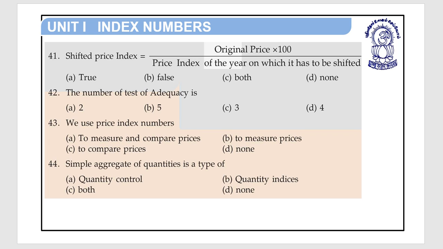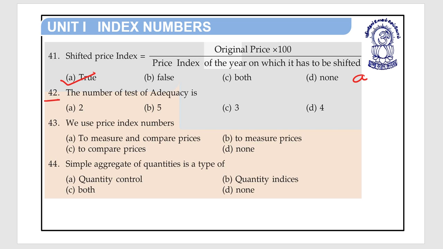Option A true, option B false, option C both, and option D none. So this formula is true. Option A is the right answer for question number 41.